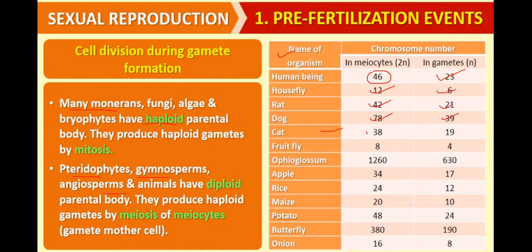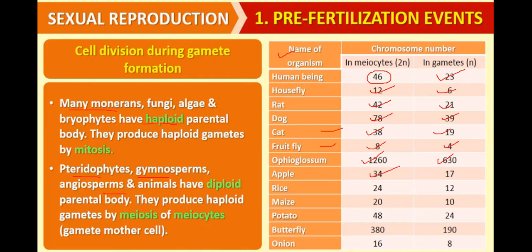Cat, diploid 38, haploid 19. Fruit fly, diploid 8, haploid 4. Ophioglossum, a plant, has 1260 chromosomes per cell, and in gametes it has 630 chromosomes.